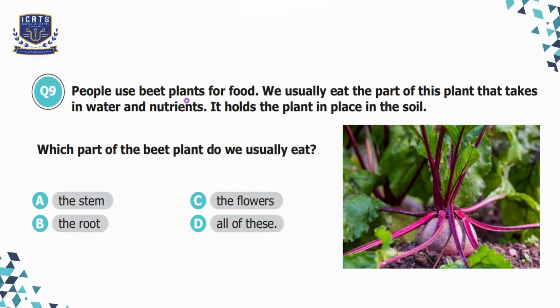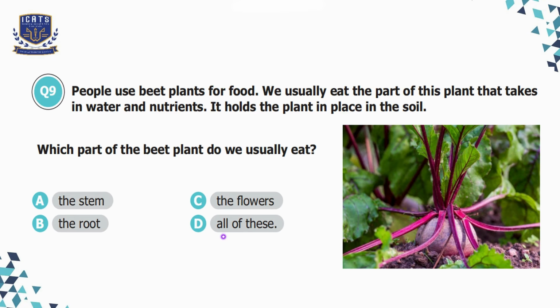Question number 9. People use beet plants for food. We usually eat the part of this plant that takes in water and nutrients. It holds the plant in place in the soil. Which part of the beet plant do we usually eat? Option A, the stem. Option B, the root. Option C, the flowers. Option D, all of these.